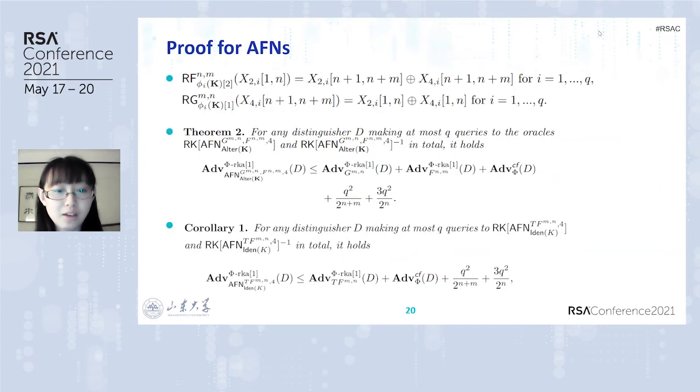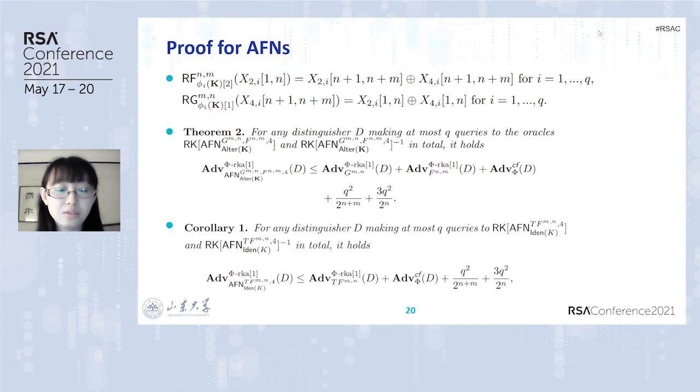The proof for AFN is similar to the proof for EFN. We must define the bad predicate on the ideal keyed function such that it satisfies the 2q equations. For Theorem 2, this is an advantage for 4 rounds of AFN. We use tweakable keyed functions that behave as contracting for tweak input 0 while expanding for tweak 1.